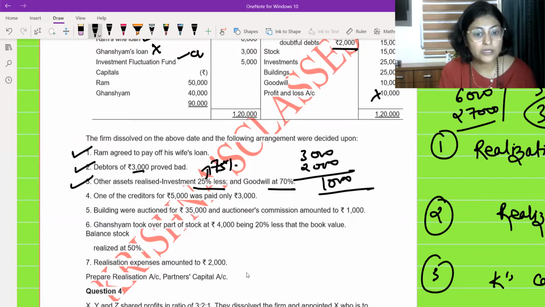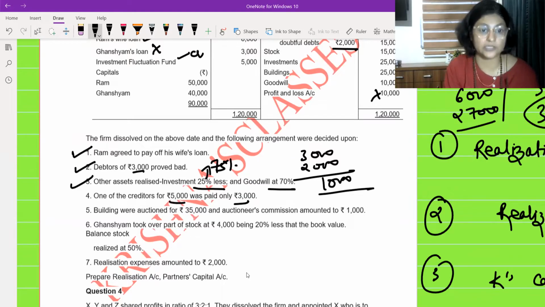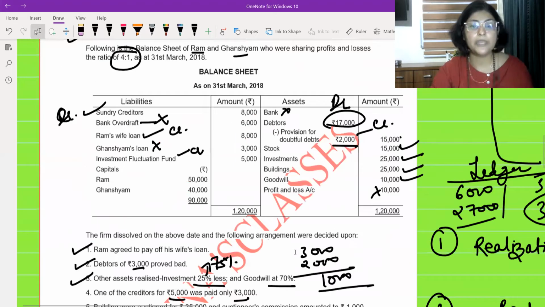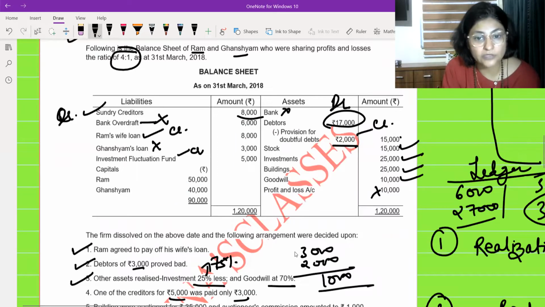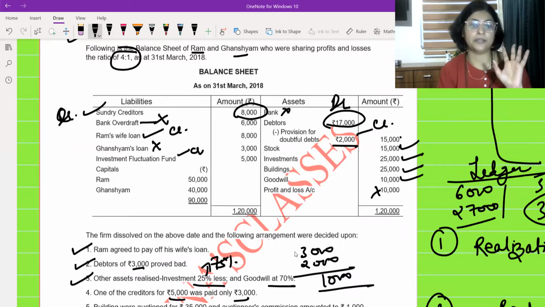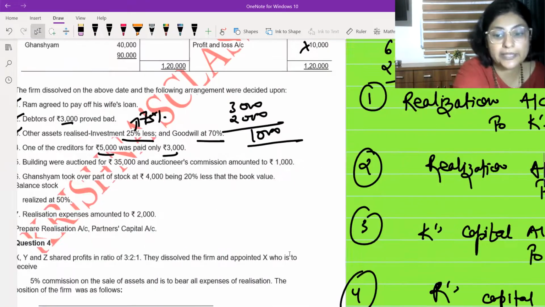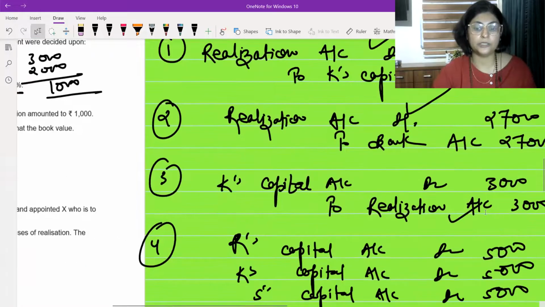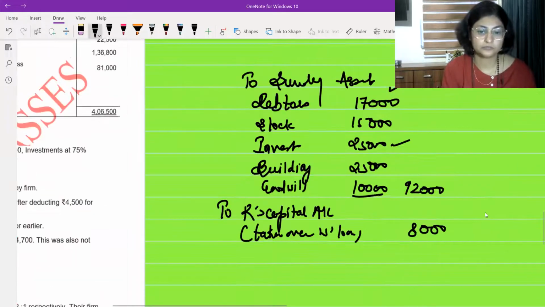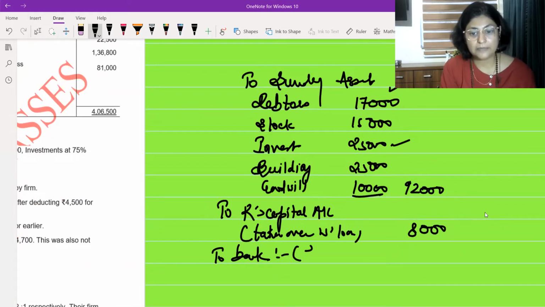Fourth point. One of the creditors for 5,000 was paid only 3,000. One of the creditors, how much were the creditors? 8,000 rupees was the total amount of creditors. Out of that, the creditor of 5,000, you settled at 3,000. Okay, fine. So I will write here to bank, liabilities paid.